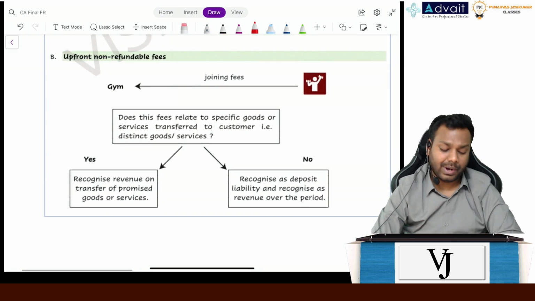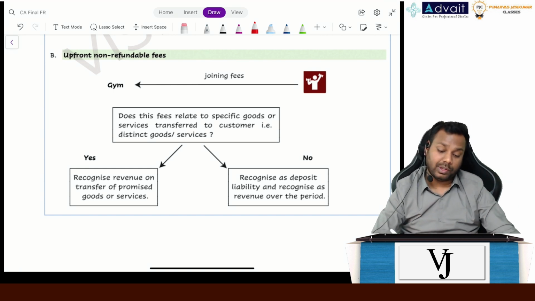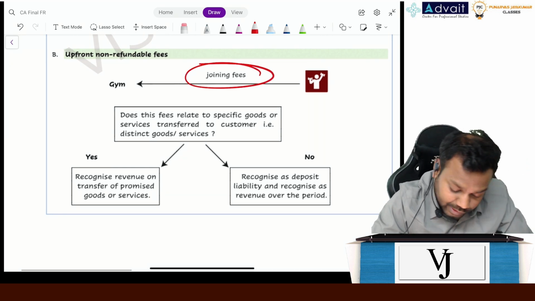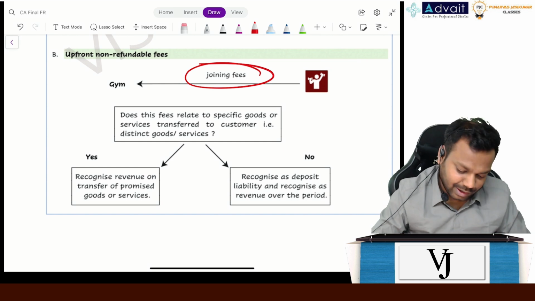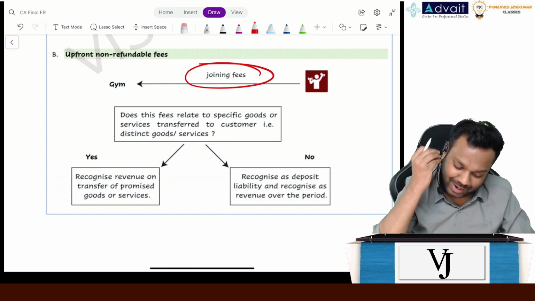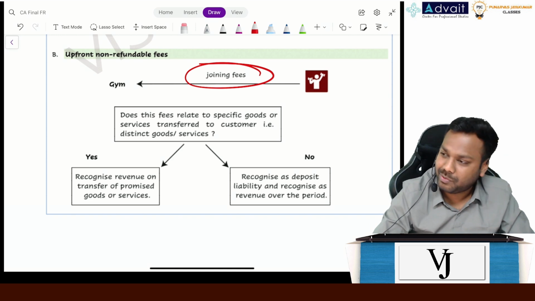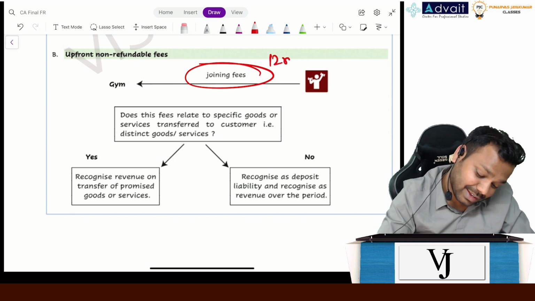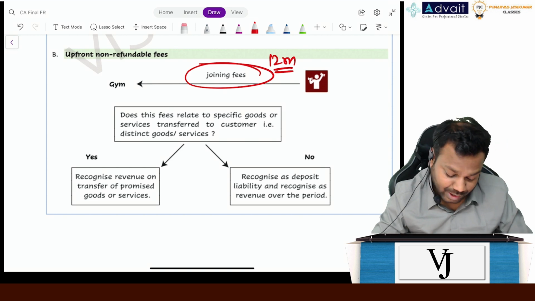Okay. Upfront refundable fees. We go to the gym and pay joining fees. That's different. Now we pay joining fees. One-time joining fees we pay for 12 months, but we don't go after 10 days.